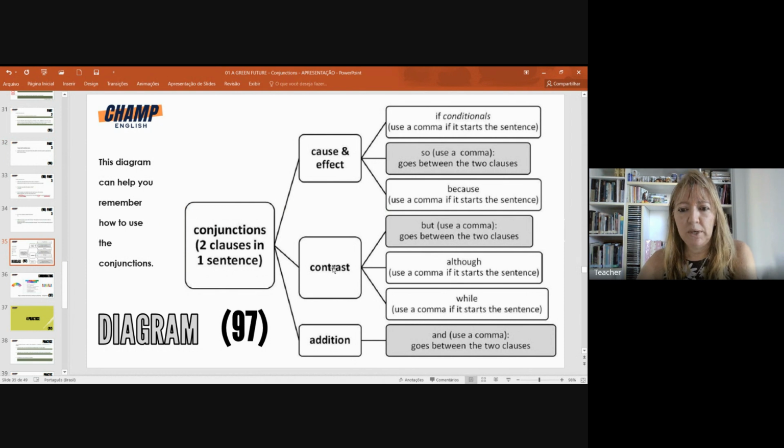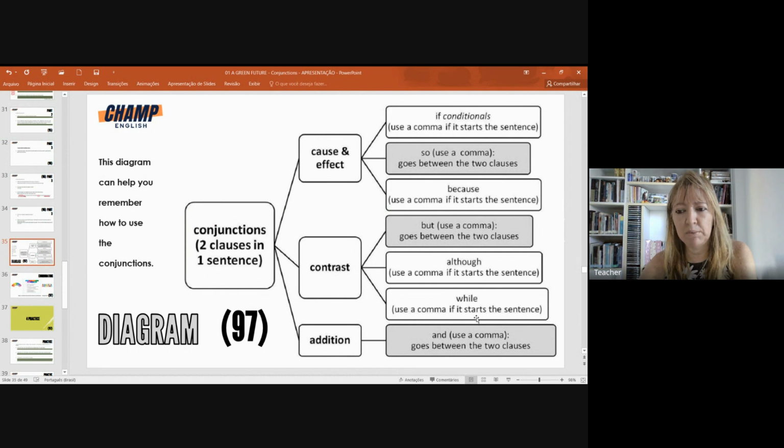So, and we have contrast and addition. Contrast, but you should use a comma, it goes between the two clauses. We saw the sentence 7, right, with but. Although, the same, use a comma if it starts the sentence, and while is also an example of contrasting.